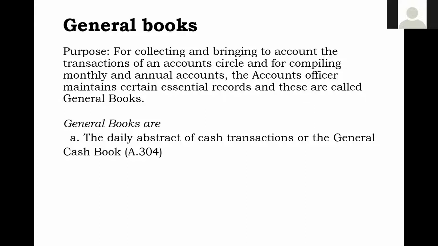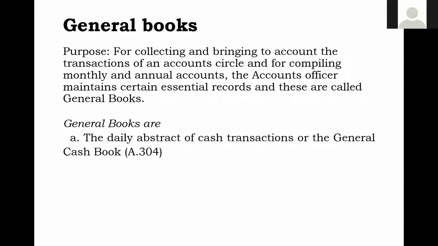Daily the abstract of cash transactions, or the general cash book, will come. This is maintained in which form? It is A304. A means Accounts Office Code, Volume 1, and 304: 3 is Chapter 3, and 4 is the para. In that para, it is clearly described how to maintain a general cash book.